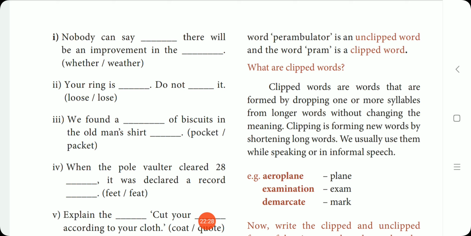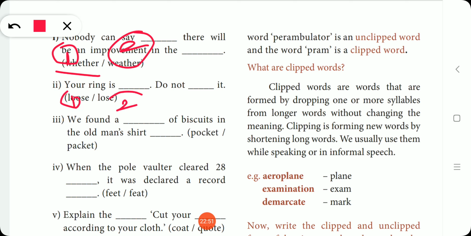What is given? Weather and whether. The first one is: nobody can say whether, and the second one is improvement in the weather, that is climate. Look at the next one. Your ring is dash, do not dash it. Your ring is loose, do not lose it.